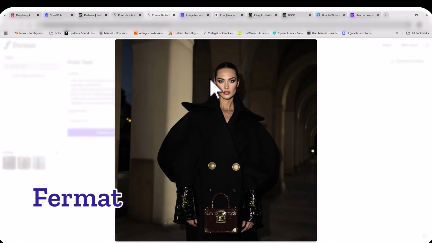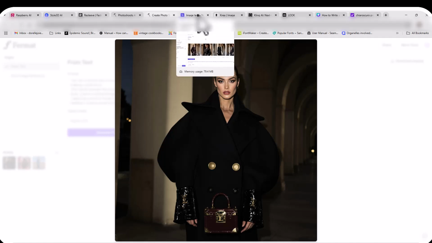Let's go into Format. Format is using the lighting, a little bit more contrast in the lighting. It does have the LV on the bag and the LV on the sleeves, and the big buttons and the voluminous sleeves with the big collar. So spot on with the model's cheekbones and the hair pulled back. All of those details were met with Format.